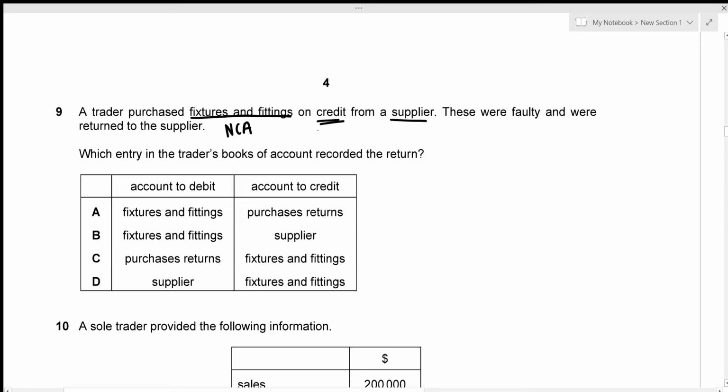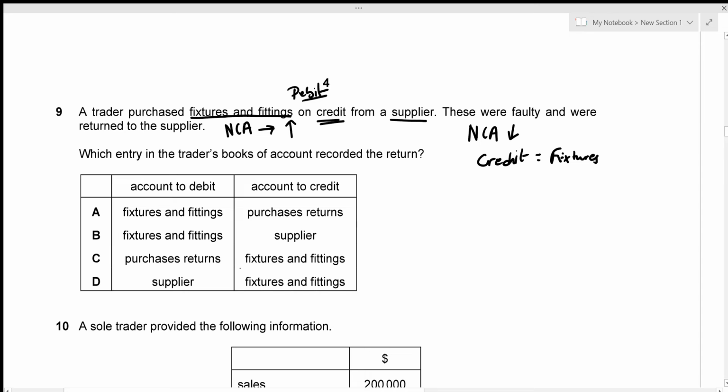We bought in the non-current assets. So if we're going to bring something in, then the non-current assets increases, right? So when we purchased it, it would actually be recorded on the debit side, account to be debited, but we're returning those. While we're returning those, the non-current assets actually decreases now, right? And whenever the amount of assets decreases, it always results in the account to credit. So on the credit side, we're going to have now fixtures and fittings. So that's given by option C and D.